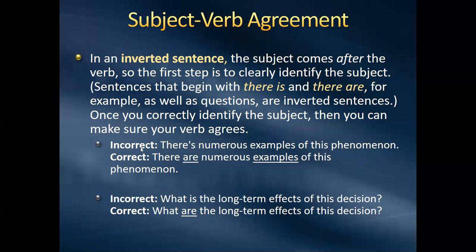So here's an incorrect sentence. There's numerous examples of this phenomenon. Numerous examples, that's a plural subject. The verb here that they've used is "is," so that's incorrect. That's a singular verb. So: there are numerous examples of this phenomenon.